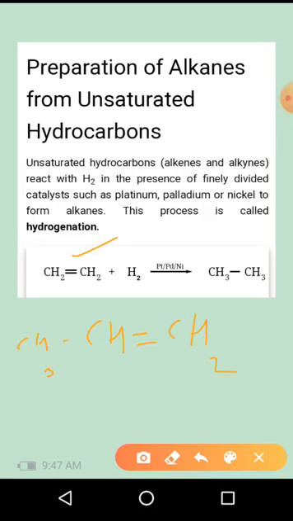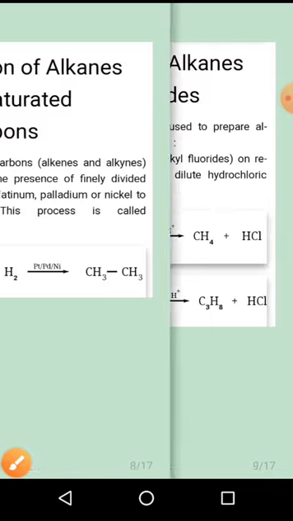This one is a propene molecule. Upon reacting with hydrogen, you will get propane, CH3CH2CH3. So this one is an alkane type. This is one of the methods, the hydrogenation method, for the preparation of alkanes.